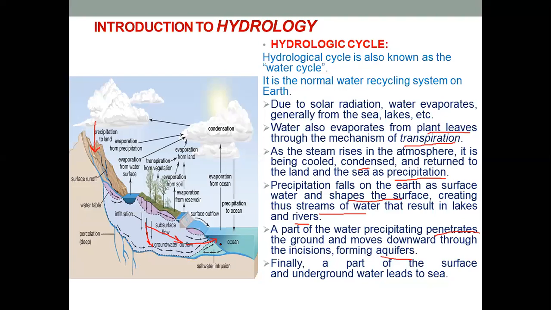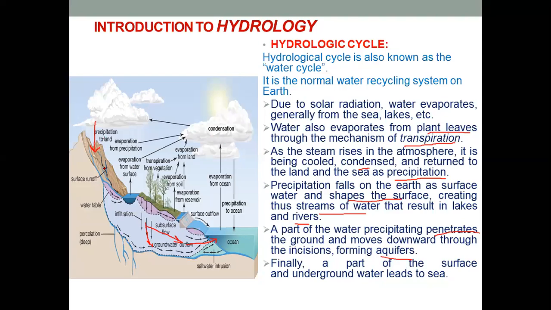Okay, so what is the cycle? Water evaporates from the ocean due to the heat of the sun. It forms cloud. The clouds condense. They fall on the surface of the earth. Now some amount of the water falls on the surface. It runs off towards the lakes, and that water runs off towards the rivers.